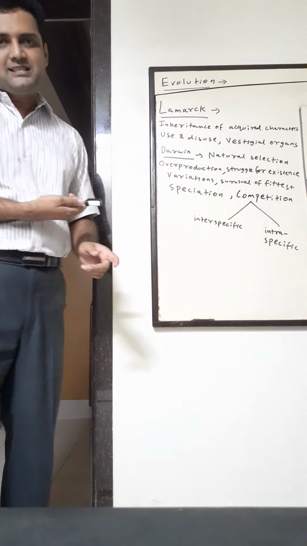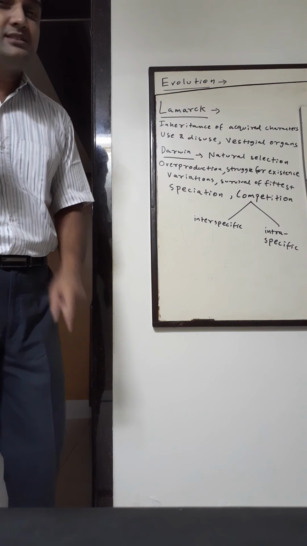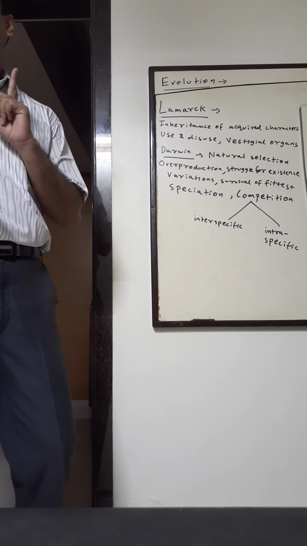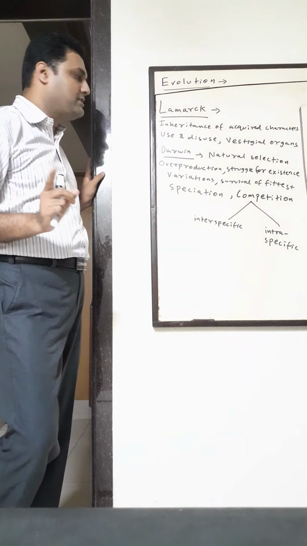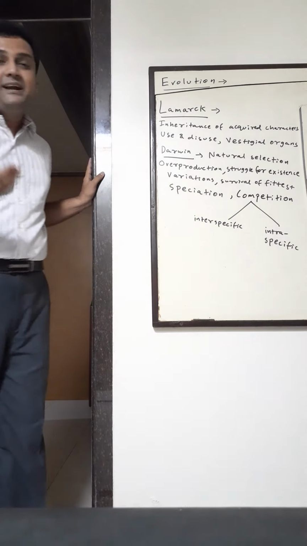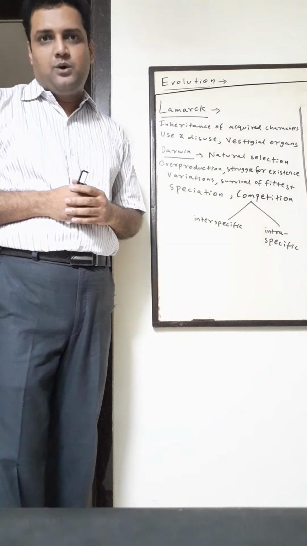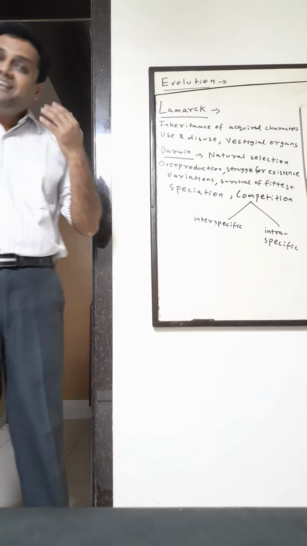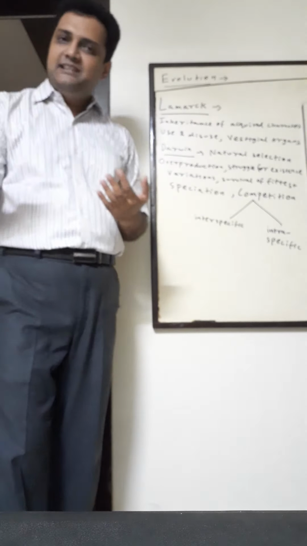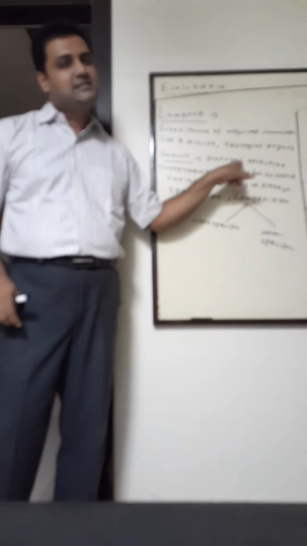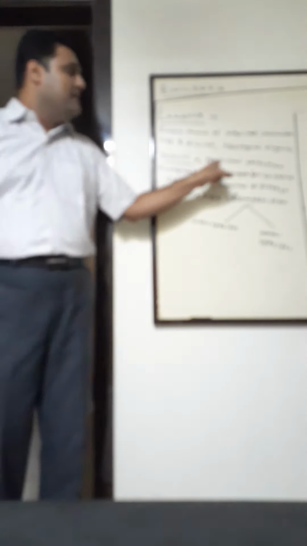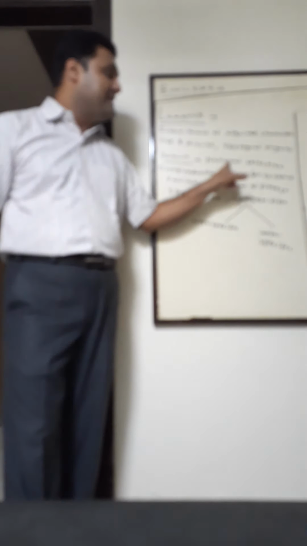Then is a very famous scientist, children remember, Charles Darwin. He is called father of evolution. Remember this. Okay, Charles Darwin is called father of evolution. He went to Galapagos Islands, okay, in the Pacific Ocean, and then he thought about certain things which he saw there, and he postulated the theory of natural selection. Very famous scientist. He proposed a theory of natural selection.